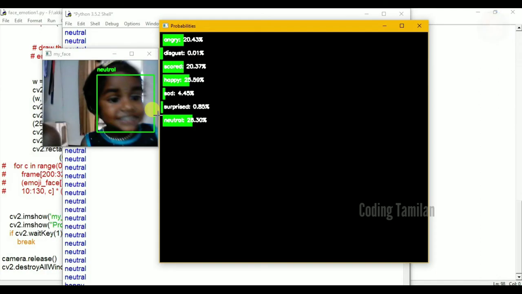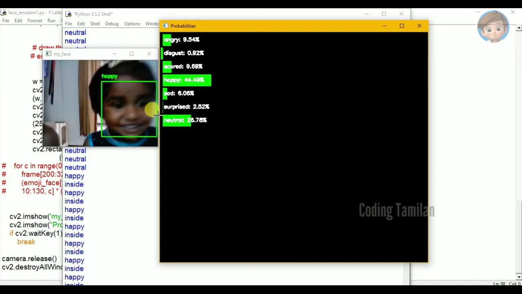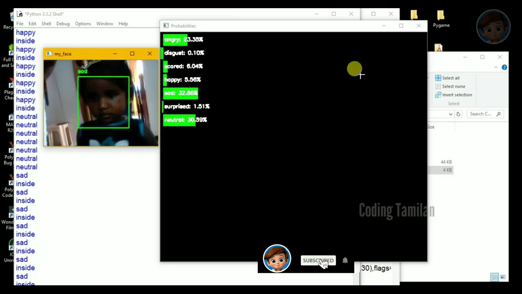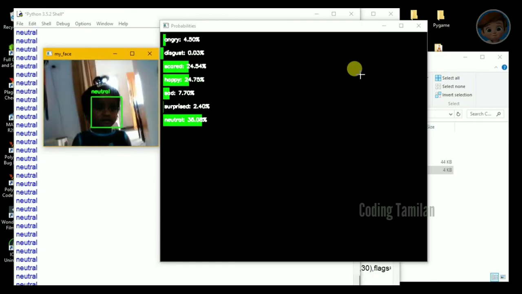This is our output. First it will detect neutral, and then it detects a happy emotion. After that it also detects sad. Okay, so sad also it will detect. Likewise it will detect surprise and disgusting. This type of emotions also it will detect.